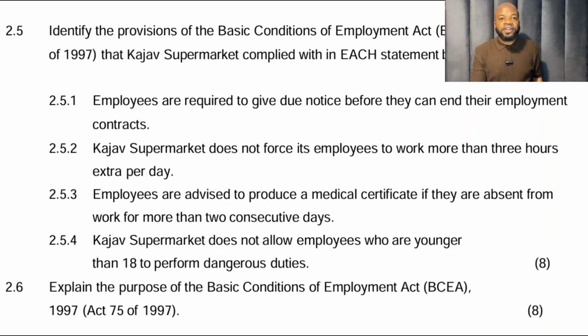The next one, 2.5, is talking about the Basic Conditions of Employment Act. So it says identify the provisions of the BCEA that Kajav Supermarket complied with in each statement below. Now, I've told you before, guys, in the video on how to get a distinction in business studies, I told you whenever you get this question that says identify, this is low-hanging fruit. You have to collect those marks. Why? The answer is in the scenario.